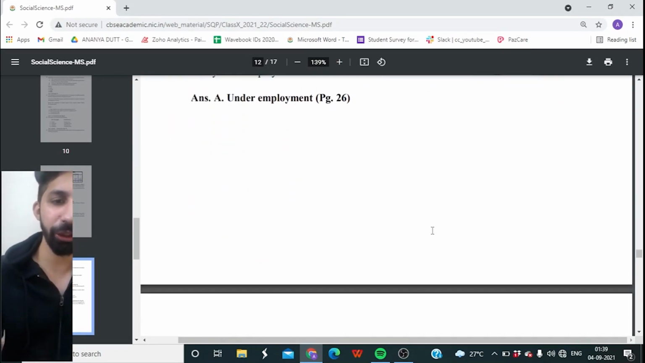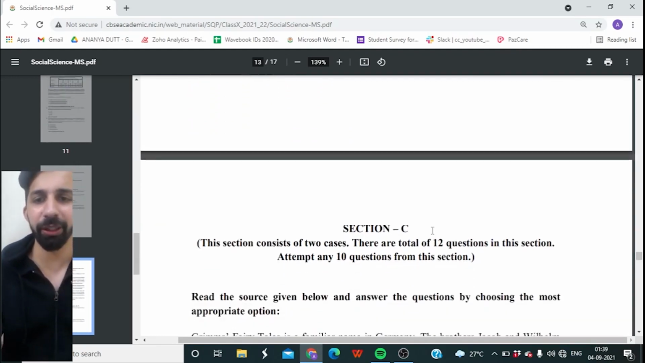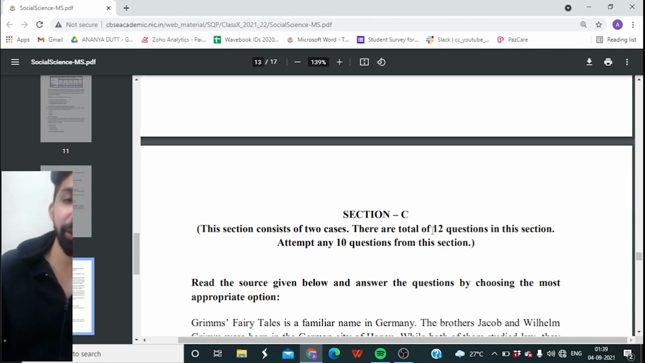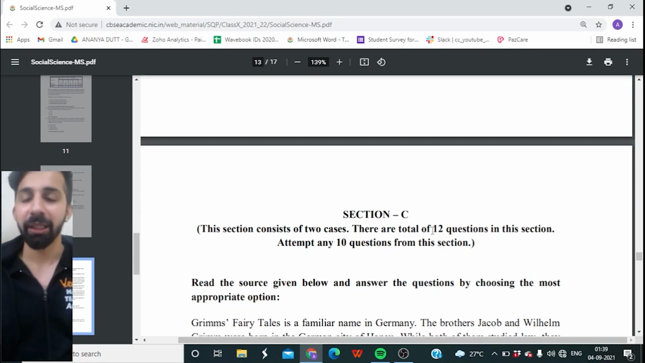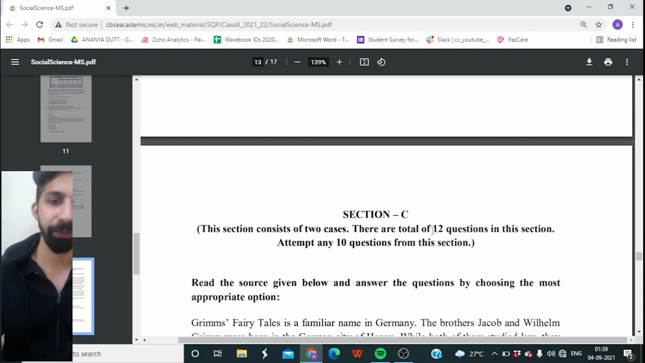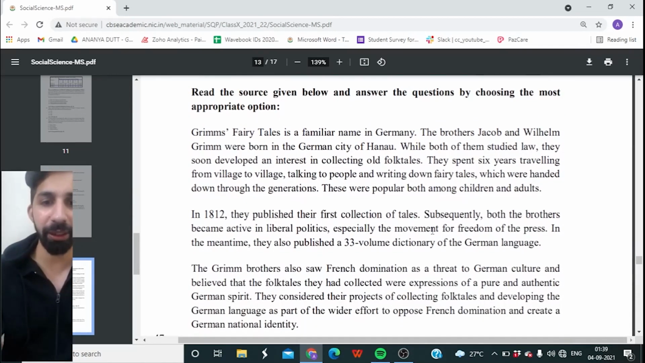For 47th question, guys, 13 more questions, and we are now entering section C. Guys, this section consists of two cases. There are total 12 questions in this section, and you have to attempt any 10. Now a paragraph is given to you. Let's have a look at the paragraph.